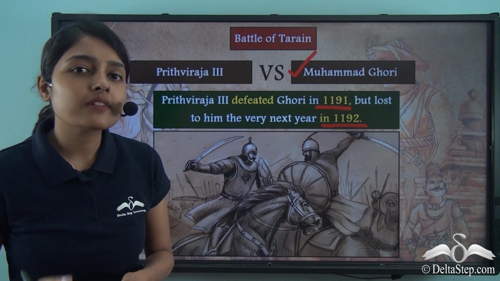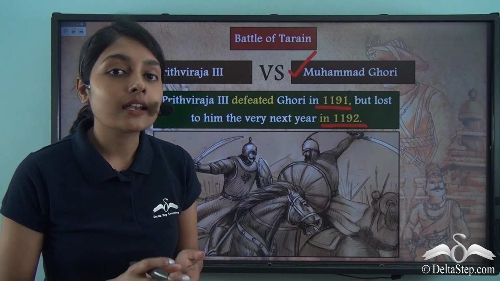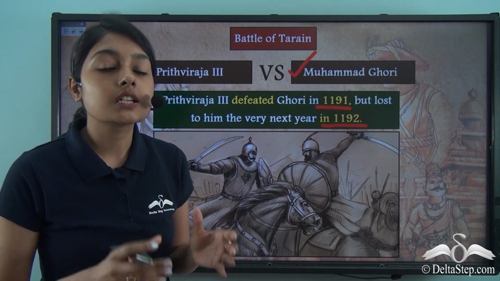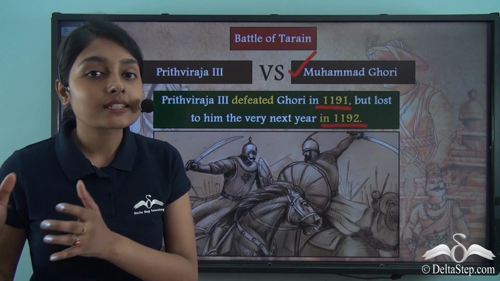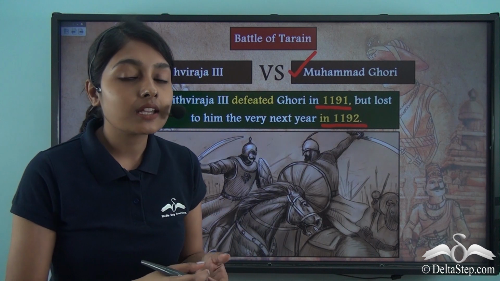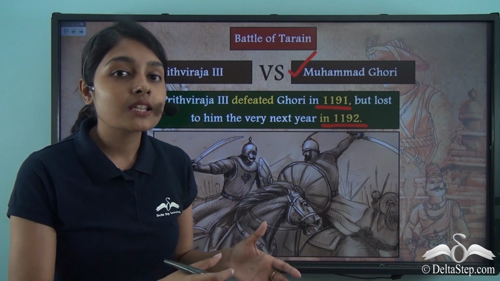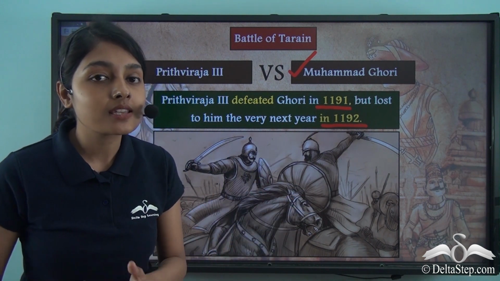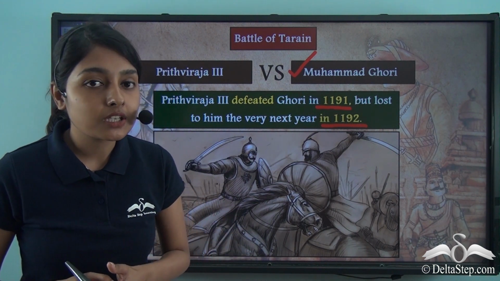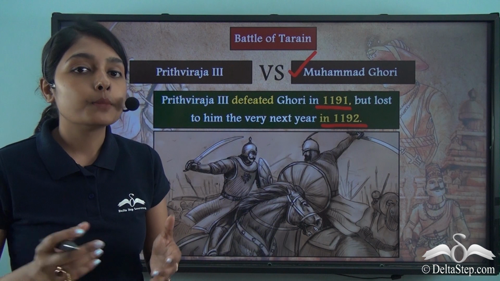Now you must be wondering why we started discussing about Muhammad Ghori in this lesson. This is because we have to understand that this foreign invasion from the Middle East was a direct result or a direct consequence of the tripartite struggle that happened among the Gurjara Pratiharas, the Palas and the Rashtrakutas. Since they were fighting amongst themselves and weakening their dynasties, their rule in the long run, Muslim invaders or foreign invaders from the Middle East could invade the Indian subcontinent. The first invader who led an expedition to India was Sultan Mahmud of Ghazni, and following him came Muhammad Ghori.